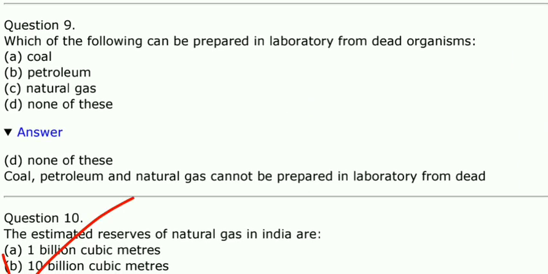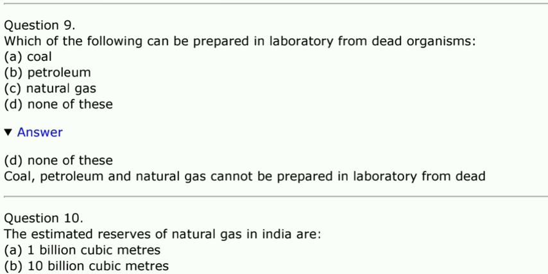Next one, which of the following can be prepared in a laboratory from dead organisms? Coal, petroleum, natural gas, or none of these? It's actually none of these, because all these three things, coal, petroleum and natural gas, are made from dead vegetation which was buried under the earth millions of years ago. So it cannot be prepared in a laboratory.